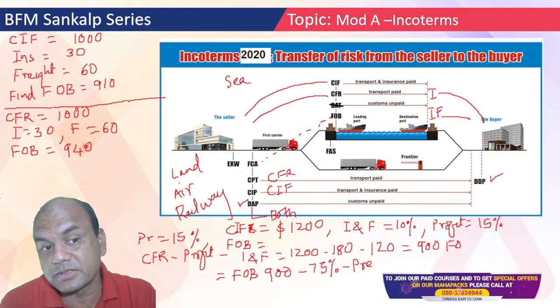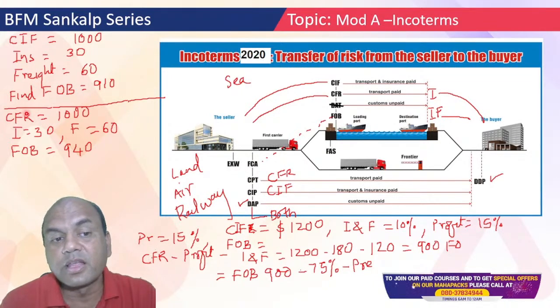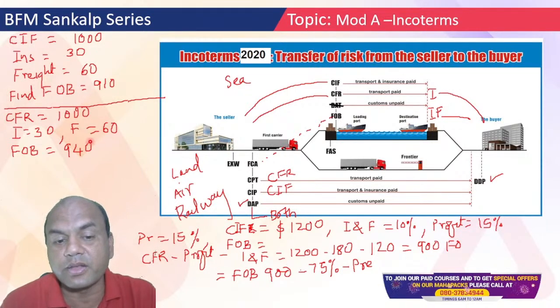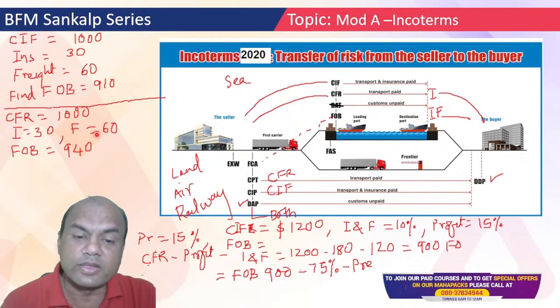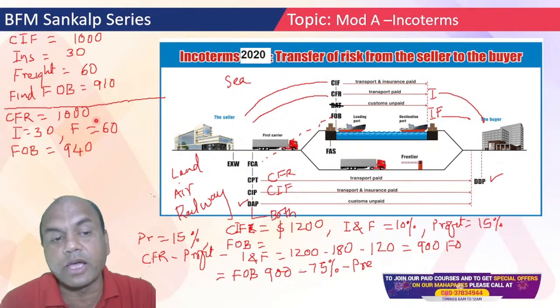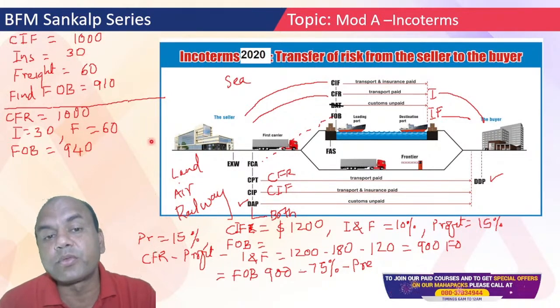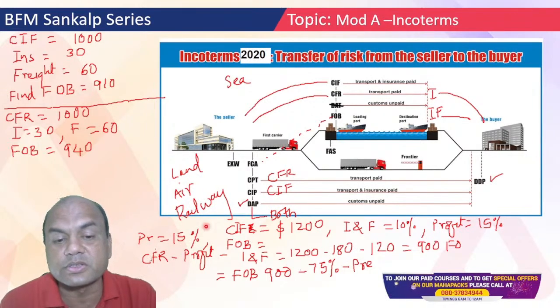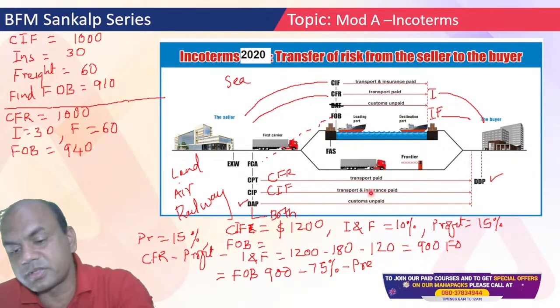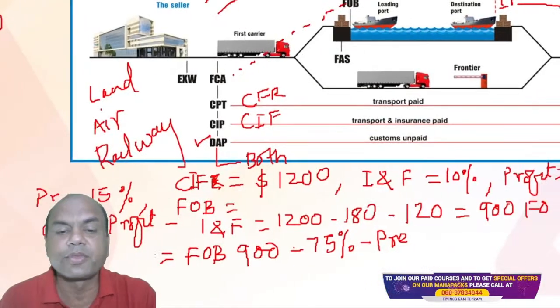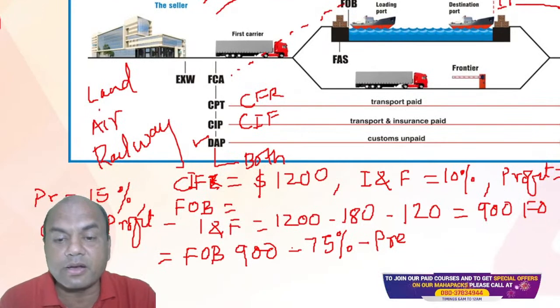Now understand this. Here what have I done? I have subtracted only 1000 minus 60. I have not subtracted the 30 because it is CFR Incoterm. Cost and freight. Only have to subtract freight over here. So 940. Got it? Always remember, while solving any numerical, you have to do this, but in addition you have to consider the profit percentage also. Now this is a typical numerical which I have solved. Just for your reference, I'll give you. CIF is given as 1200.